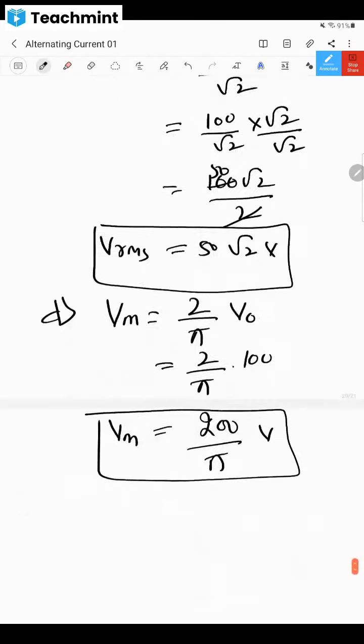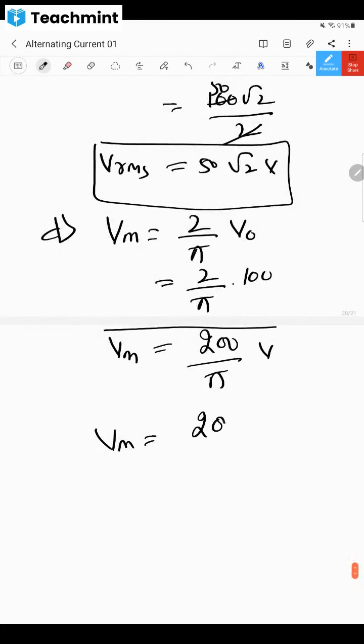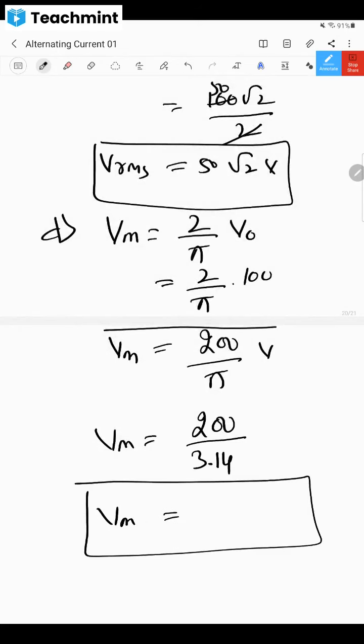Clear, dear children? Now don't keep it in the box. I have just kept it to finalize it. Now you have to find it out. Vm is equal to 200 divided by pi, with pi as 3.14. And Vm equal to what comes, immediately you tell me so that I can write it.